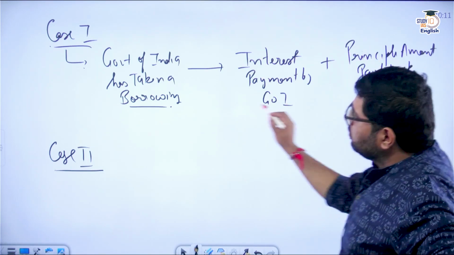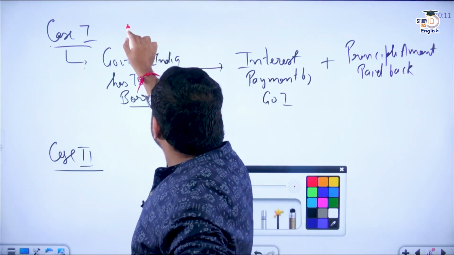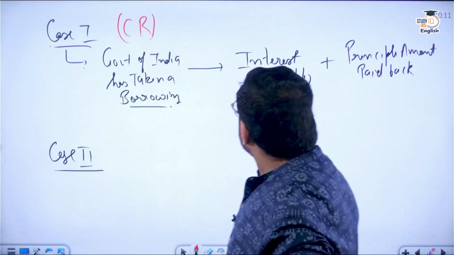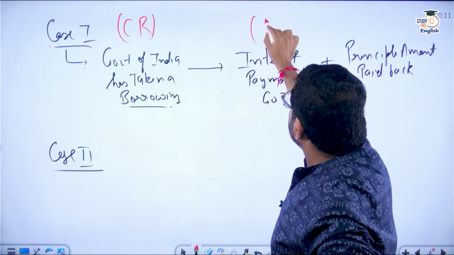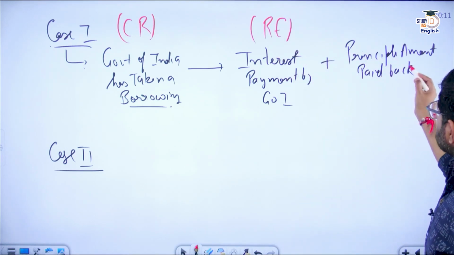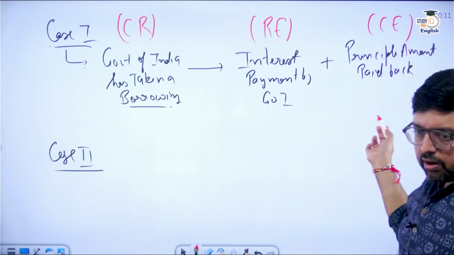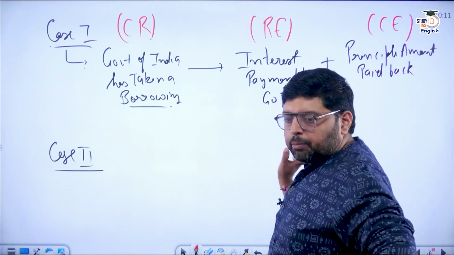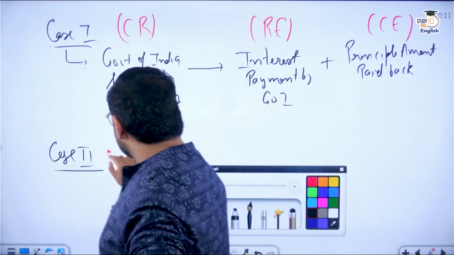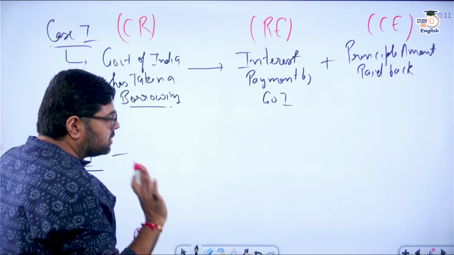So if you see, when Government of India is taking a borrowing, that will become a part of capital receipt. Now interest payment is a part of revenue expenditure, and when they pay back the principal amount, that will become a part of capital expenditure. So this is what I have written in capital expenditure. So don't get confused. Clear? It's very simple. Economy is a very simple subject, if you study it with conceptual clarity.